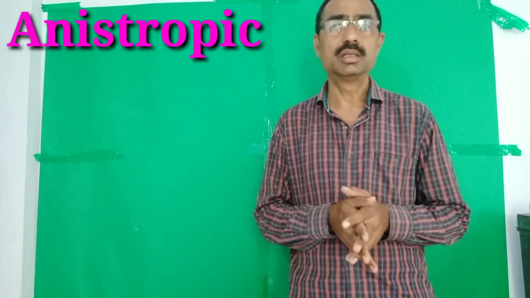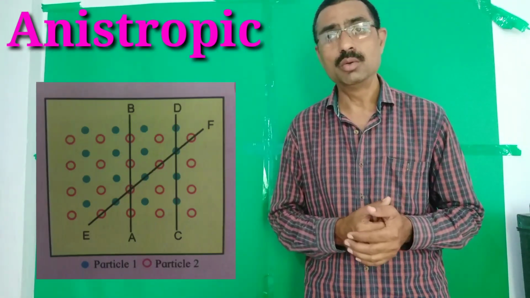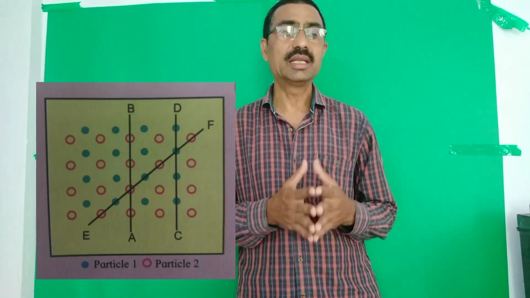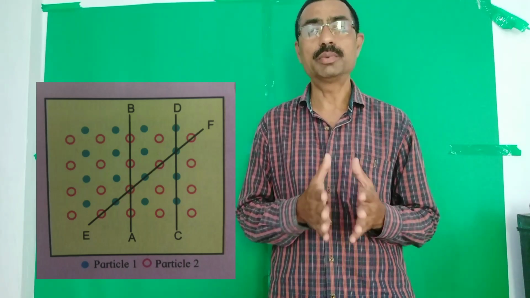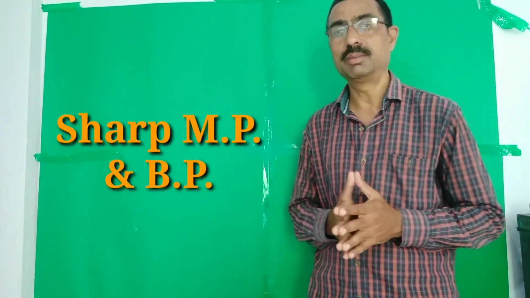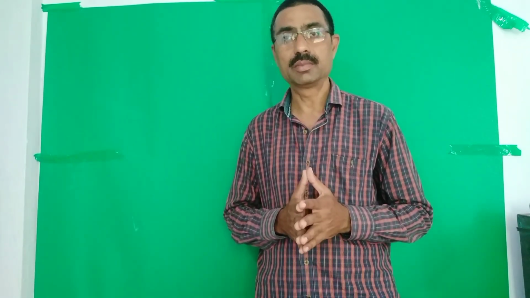Anisotropic means when we observe different directions, we get different values. The crystalline solid undergoes clean cleavage. When we cut a crystalline solid, we obtain a smooth surface. Crystalline solids have sharp melting and boiling points at specific temperatures.